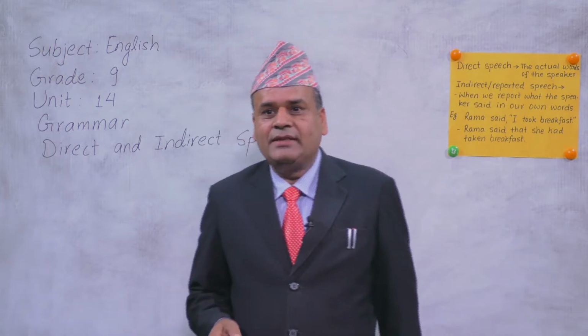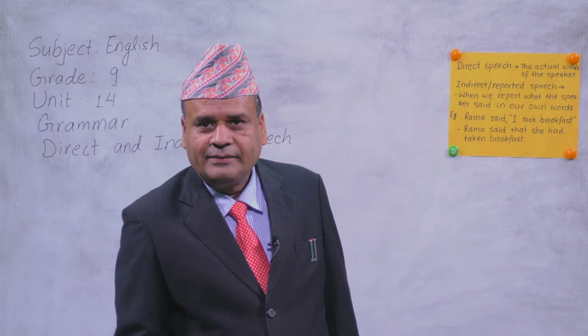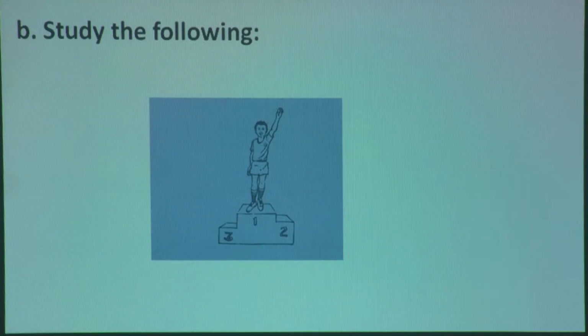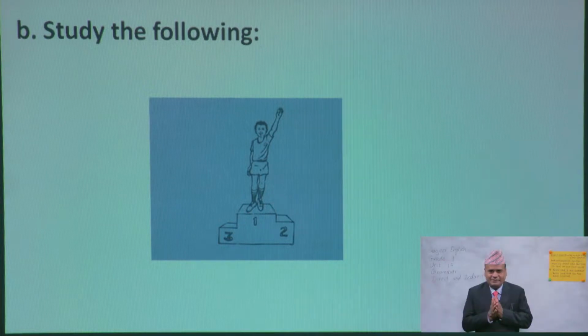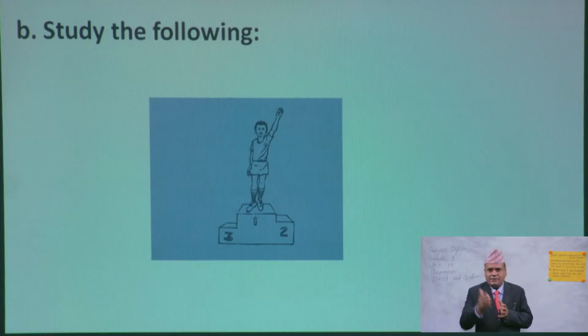So, dear students, we are going to see more examples there. What do you see there? Let's study. You can see a boy. Is the boy happy or angry? Yes, you are right. The boy is happy. And what do you think he might be saying? Do you see the place where he is standing? Like 1, 2, 3. It's written there.